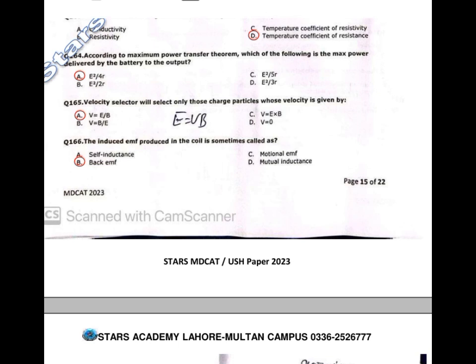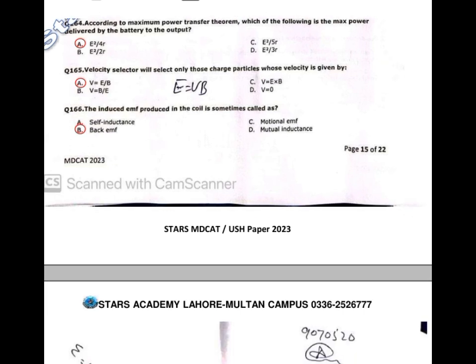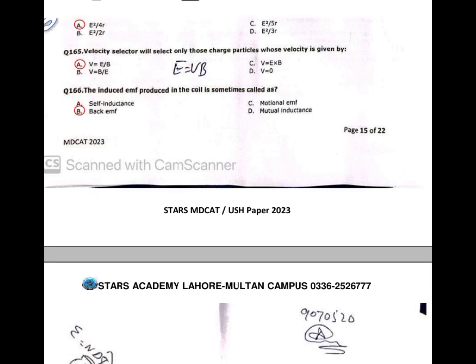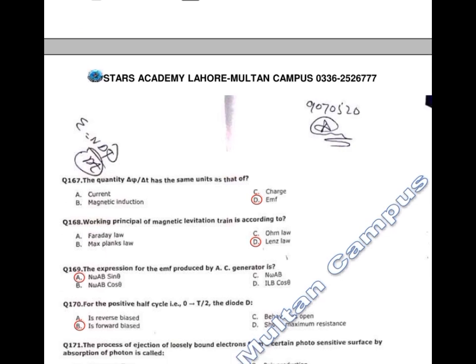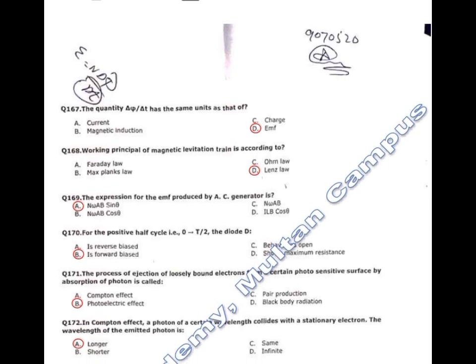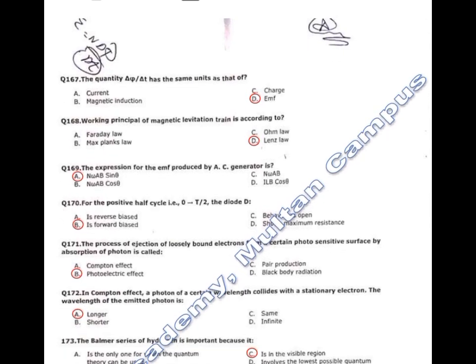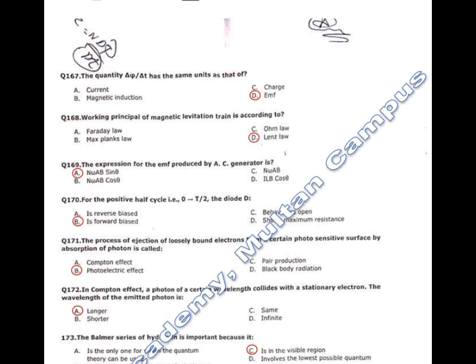165. Velocity selector will select only those charged particles whose velocity is given by V equal to E by B. 166. The induced EMF produced in the coil is sometimes called as back EMF. The quantity has the same unit as data port. Correct option is EMF.